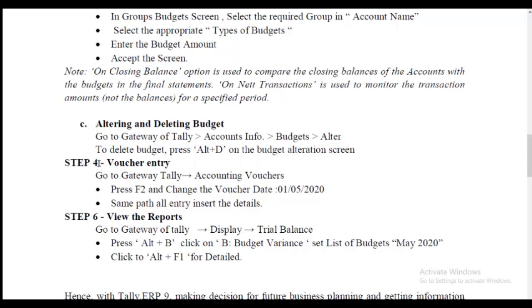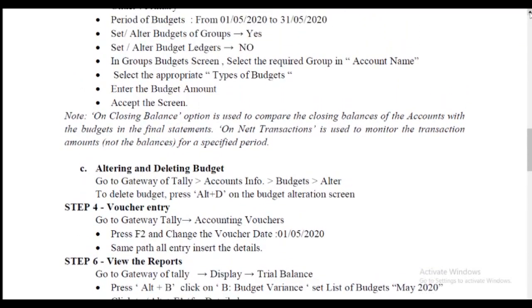In step 3, voucher entry, go to Gateway of Tally, Accounting Vouchers. All the dates come under 1/5/2020, so first you change the date. In the first transaction only, press F2 to change the voucher date, and then follow the same path for all entries and insert the details.